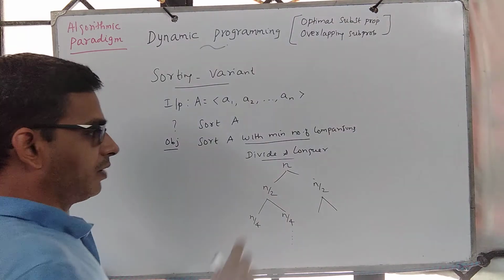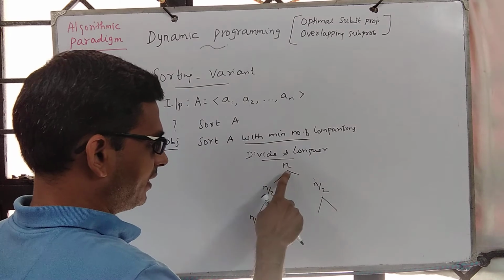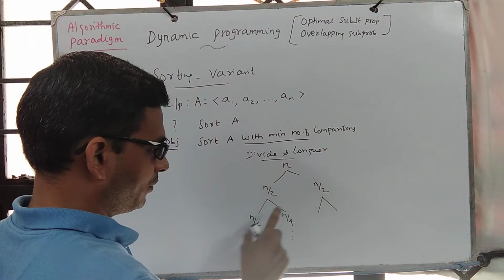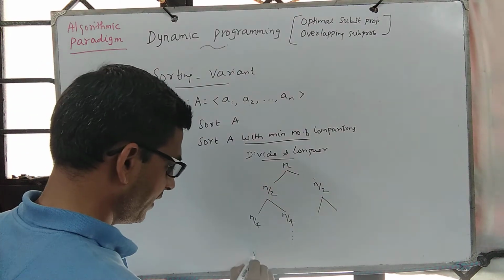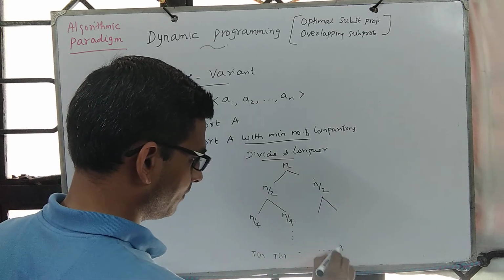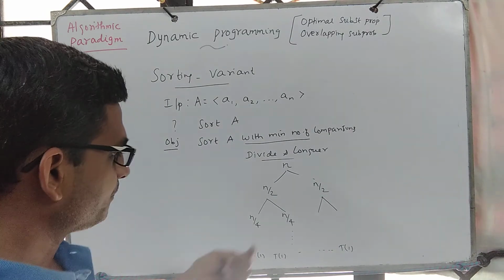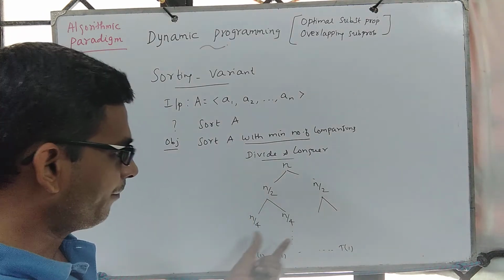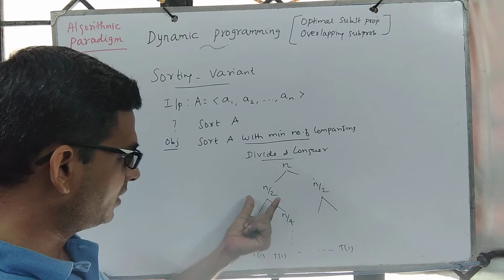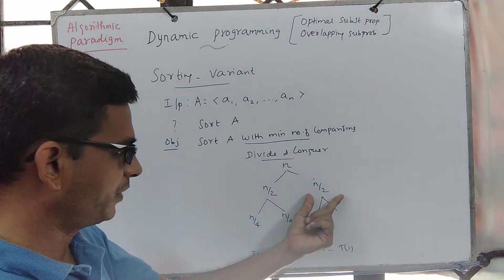Correct? So, if you look at this problem, n is divided into n by 2, and like that it goes. So finally we get to see T of one subproblem everywhere. Correct? So if you observe this subtree and this subtree, this problem of size n by 2 is different from this problem of size n by 2.